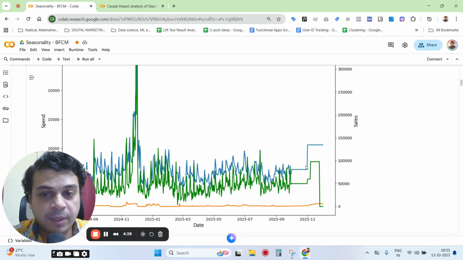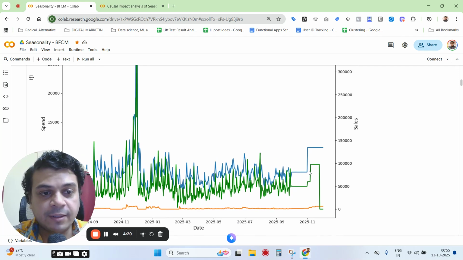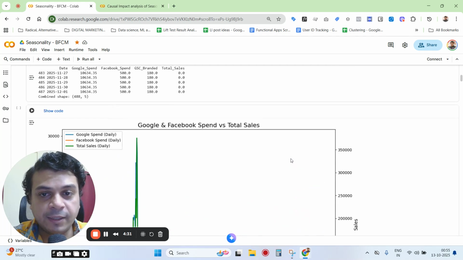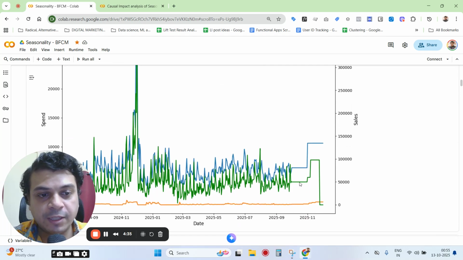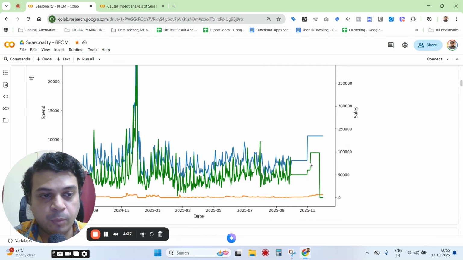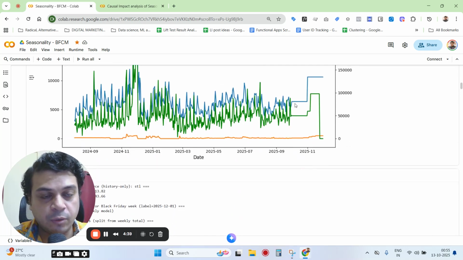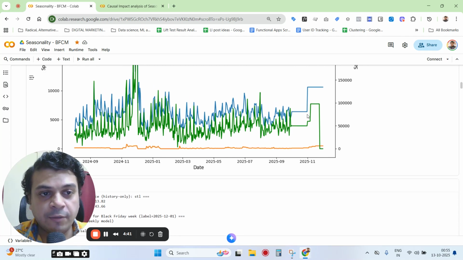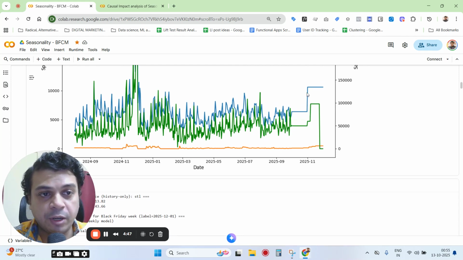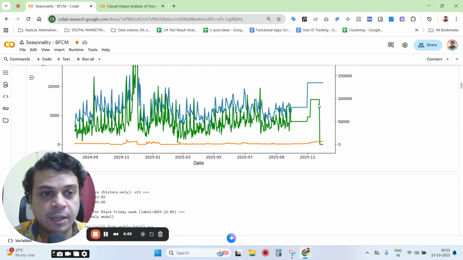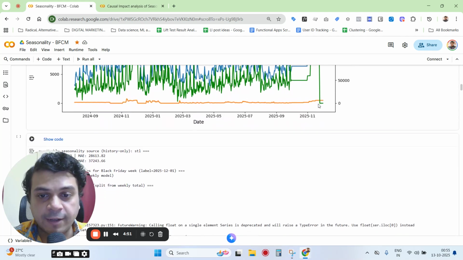Okay, so we are not predicting anything, we are just saying that this is the level of spend, and this is daily data. So on a daily basis we have more or less chosen the spends to be very similar for both the channels. As you can see, that's why these graphs look very similar. So they remain very stable for a while in October and up to a point in November, and then at some point in November it spikes in both the channels.